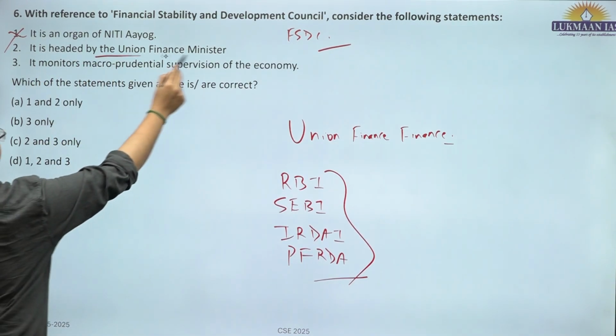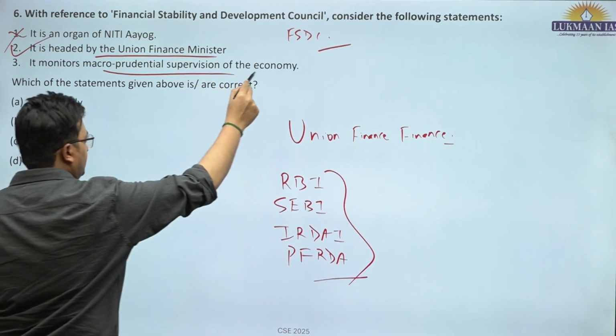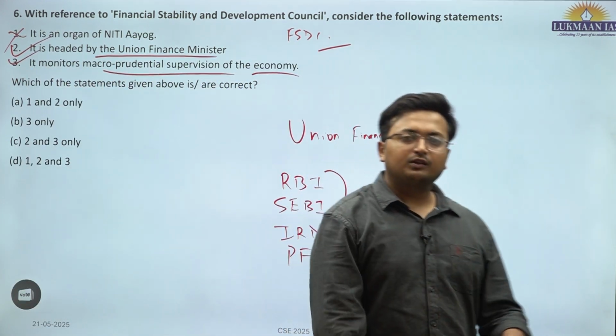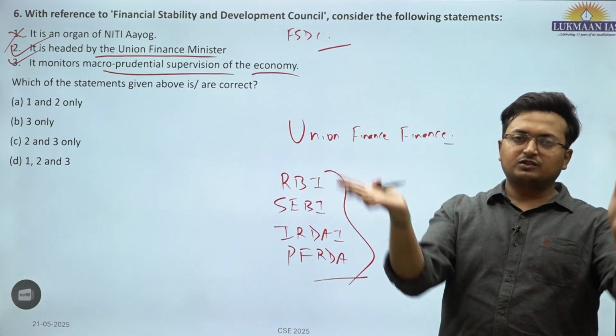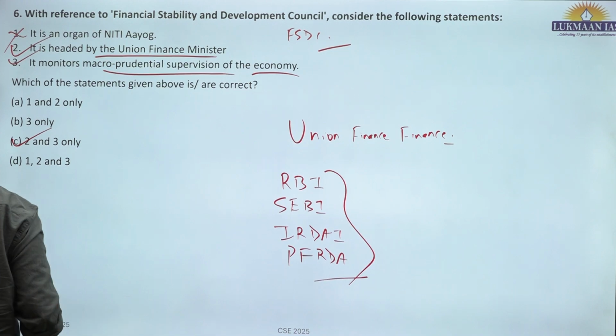It is headed by Union Finance Minister, this is correct. It monitors macroprudential supervision of the economy, this is also correct. They come out with the policy, the potential risks and the policy prescription in the overall financial framework of India. Okay. So 2 and 3 are correct. C is the correct answer for question number 6.